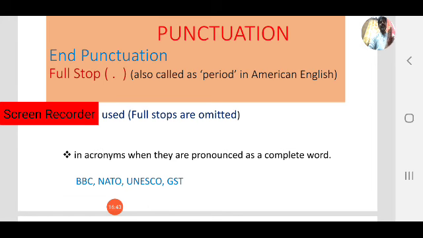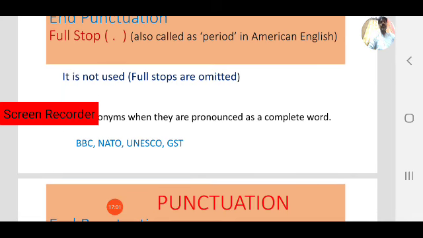Like BBC, we need not use B full stop B full stop C, because we pronounce it as a full word. In those cases, in acronyms, we don't use full stops. BBC, NATO, UNESCO, GST, goods and service tax, we don't use full stops.